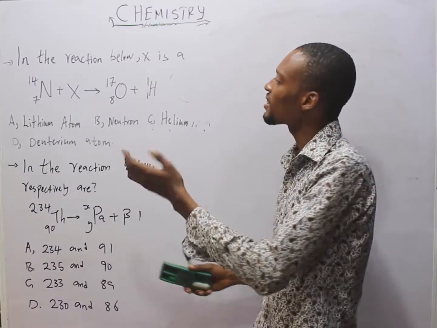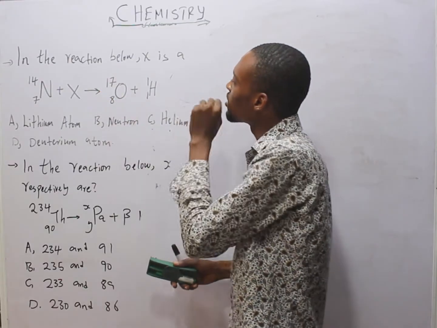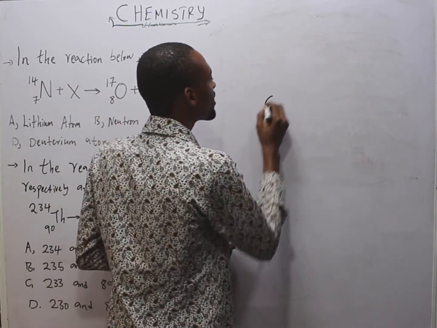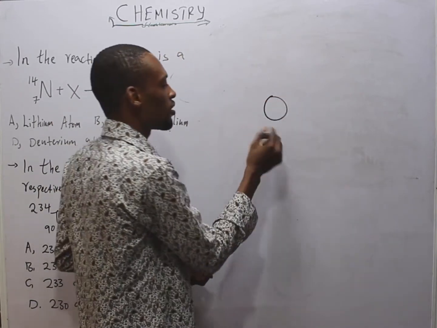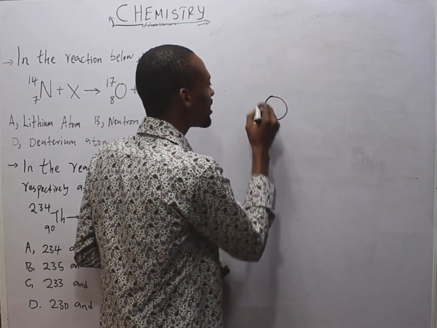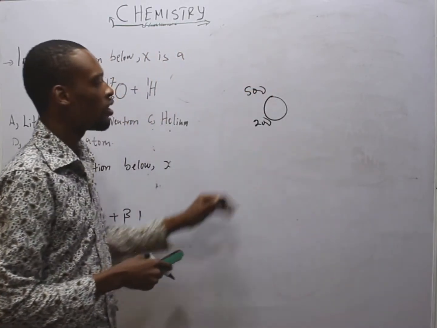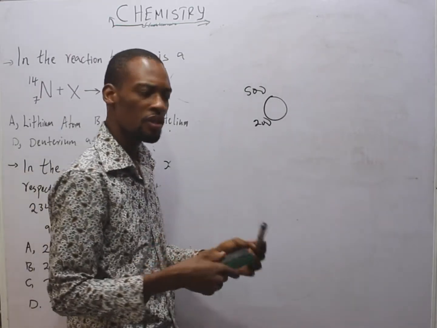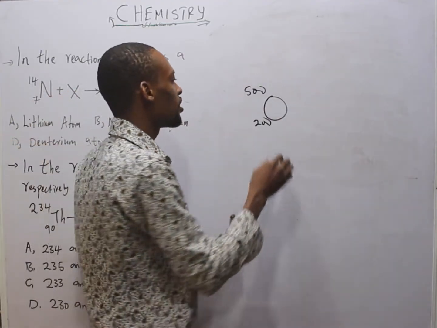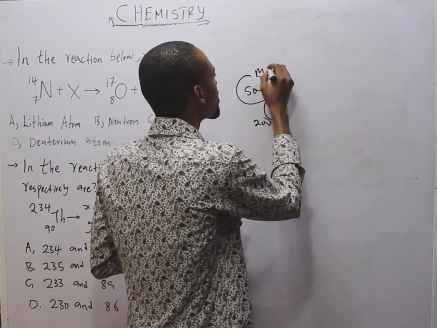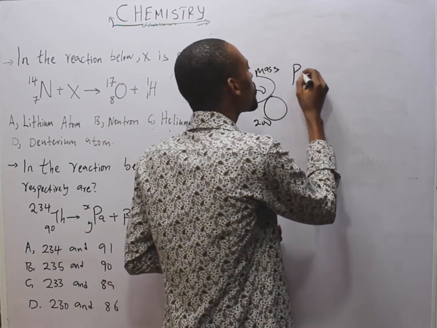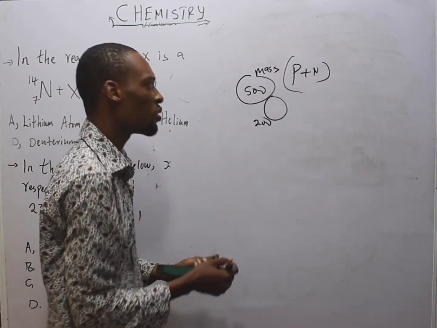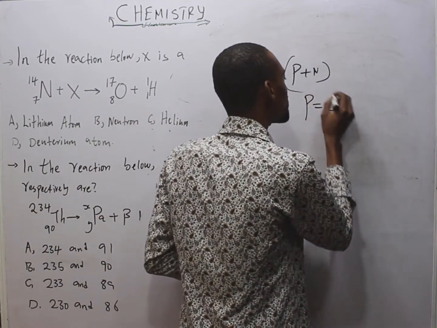Alright, look at this. It says, in the reaction below, S is a dash. When you are given an element, let's say you have 200 here and 500 here, the number at the bottom is the atomic number. That is the number of protons, which I've already explained. The one at the top is the atomic mass, and mass is proton plus neutron. And for a neutral atom like this, where there is no plus or minus, proton is equal to electron.